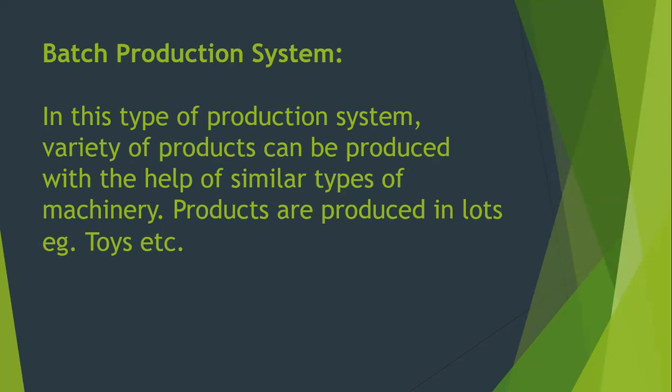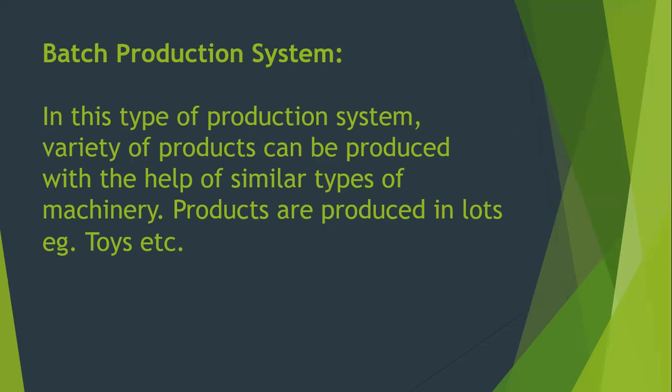Next is your batch production system. Now, what is a batch production system? Batch production system is very different from what we do in your job shop production system. Here, a variety of products can be produced, and these products are not very small in number, not very limited in number. We can produce products in bulk. But the only thing is that only similar types of products can be produced, and these products are produced in batches, or we can also say that they are produced in lots.